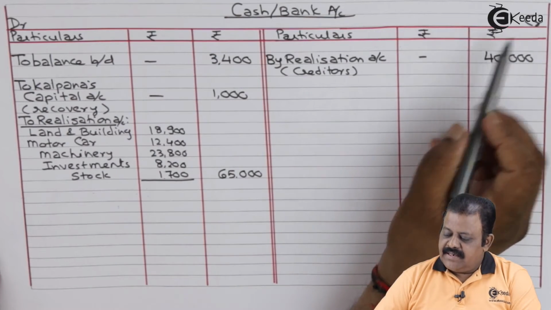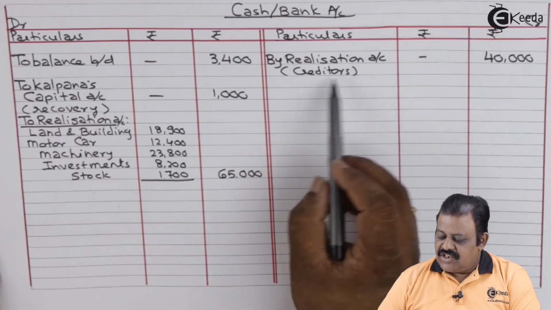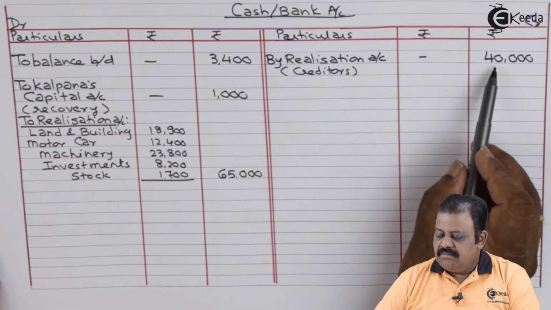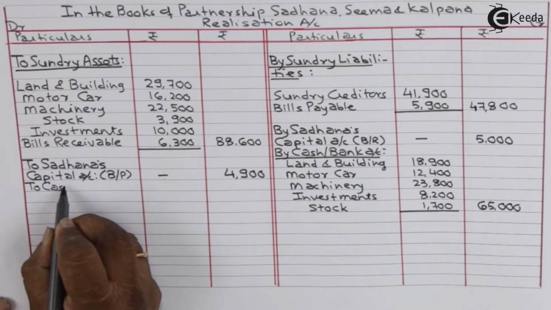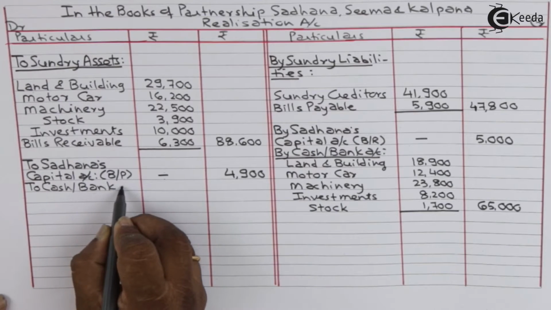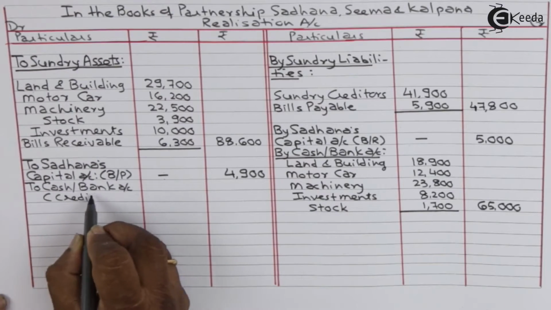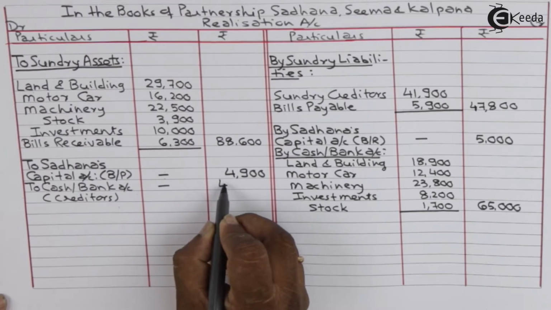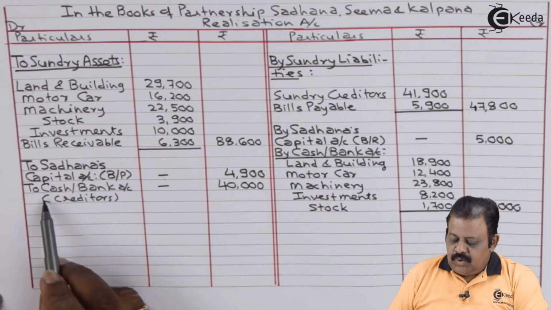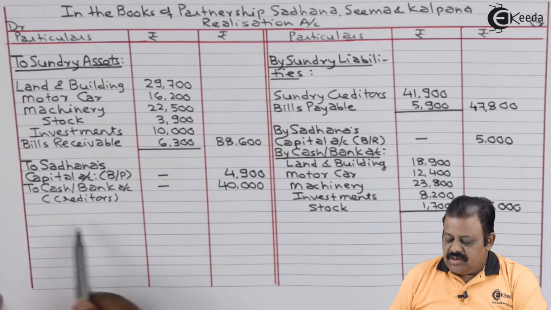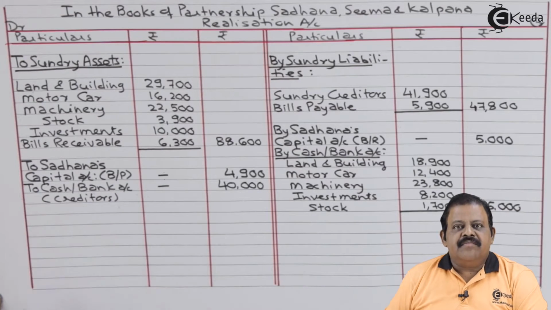Cash bank account credit side by realization account, creditors paid 40,000. Realization account debit side to cash bank 40,000, creditors paid.